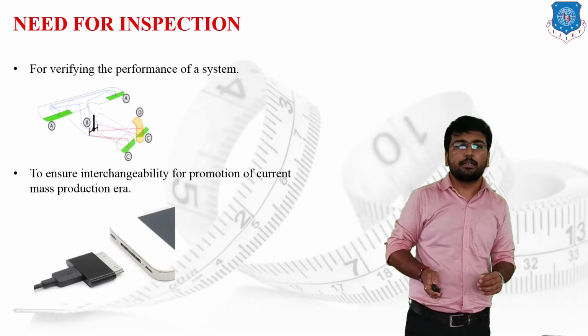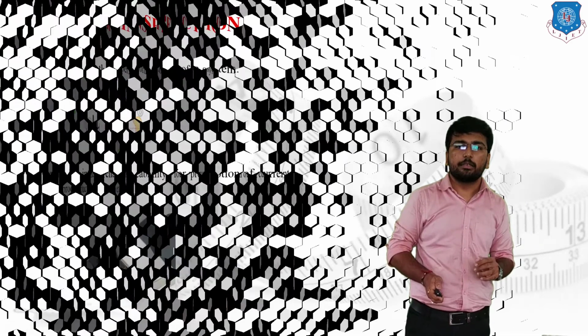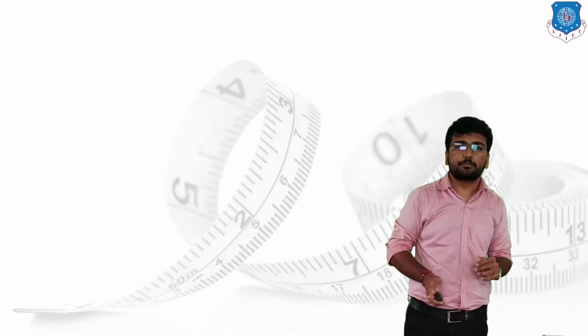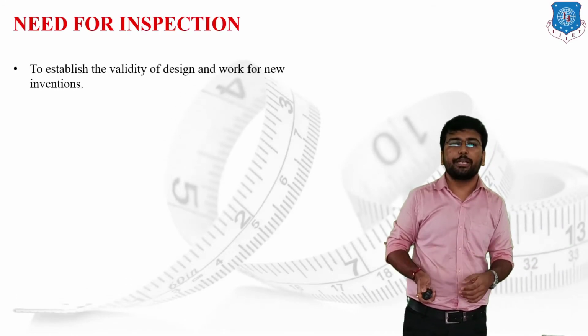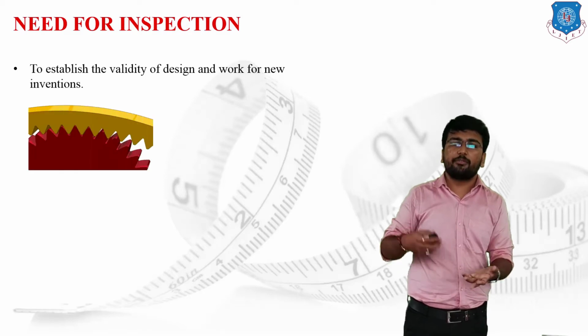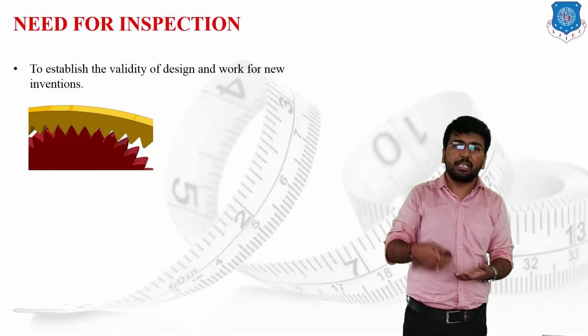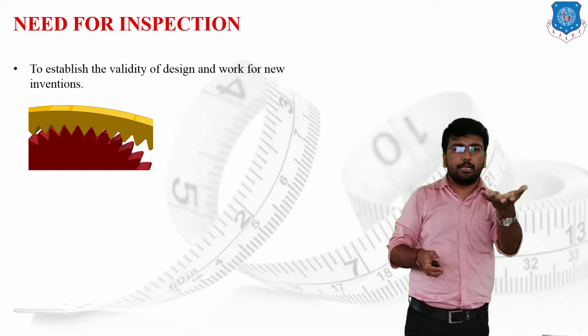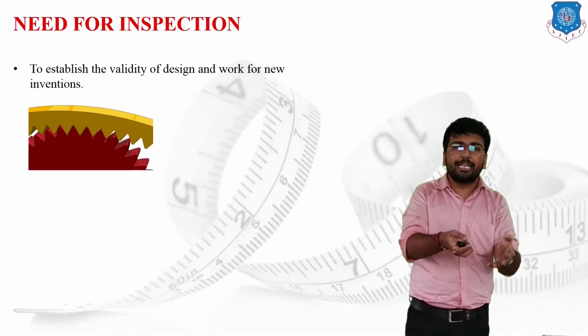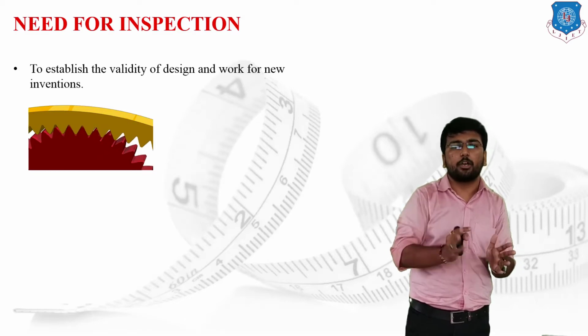The next one is to establish the validity of the design for new inventions. Suppose a manufacturer has to design a new invention. In the example, you can see annular gears rotating.